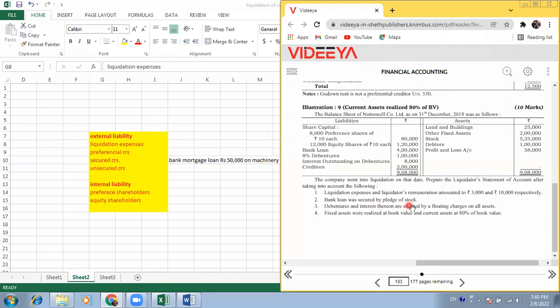This is secured against a pledge of stock. The bank loan is 4 lakh, so that should be paid out of this realization of stock. First we have to do that because it is already pledged. Secured creditors means those are the debentures which are secured on floating charge of all assets. And what are the unsecured creditors here in this balance sheet? Can anyone guess from this liability side which is going to be an unsecured creditor?